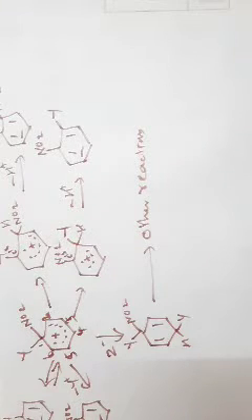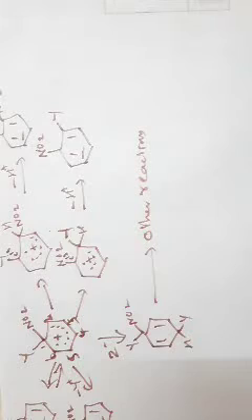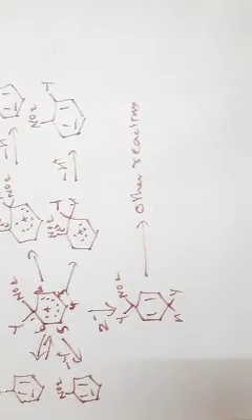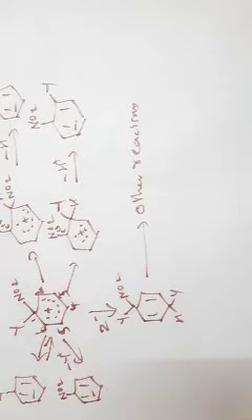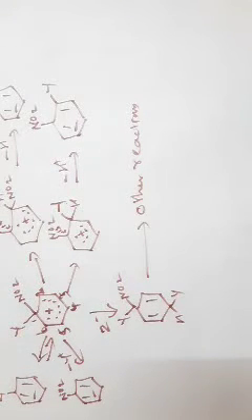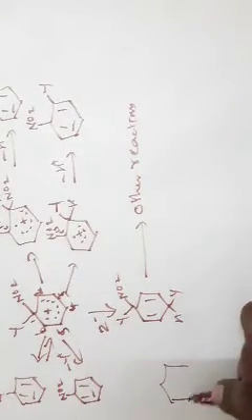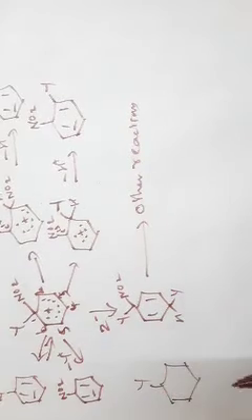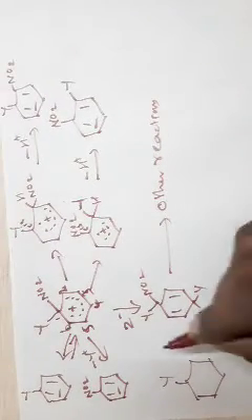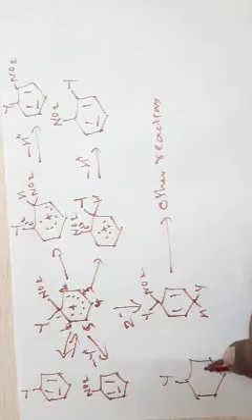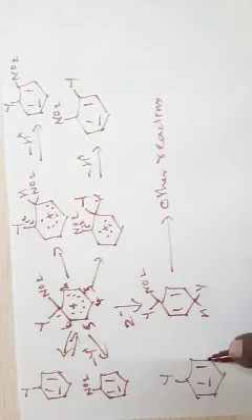You can extend the same idea further. For example, suppose the benzene ring is substituted with more than one substituent. What happens to the orientation and reactivity? Benzene has a monosubstituent Y. If it is again substituted with X, there is a possibility that X can be in the ortho, meta or para position.